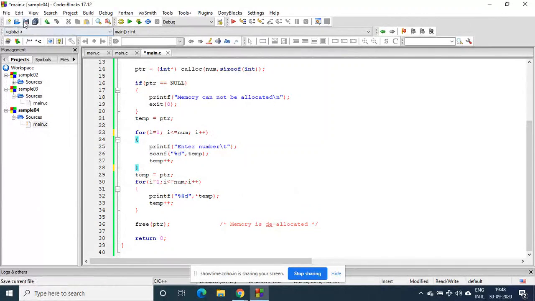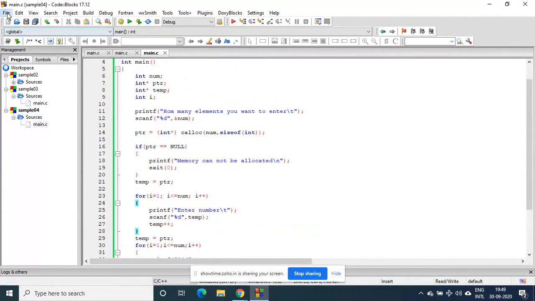I'll share this program along with you. I don't know whether there was any program yesterday, but I will share it. Yesterday, I think the majority of the time was spent on theoretical aspects and intricacies of dynamic memory allocation. We wrote only one small program, so I didn't share it. So today I will share it.